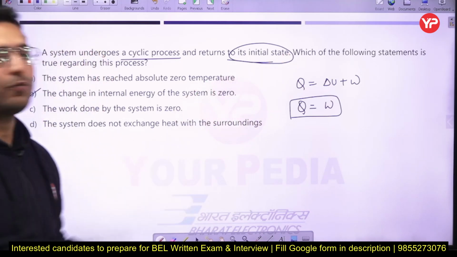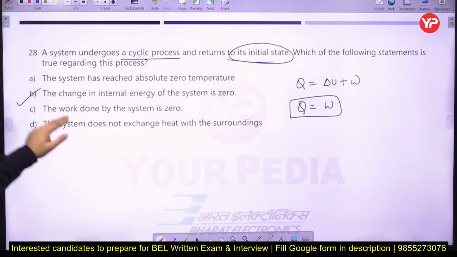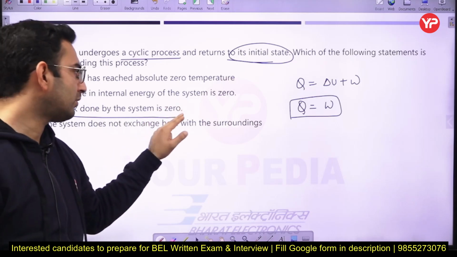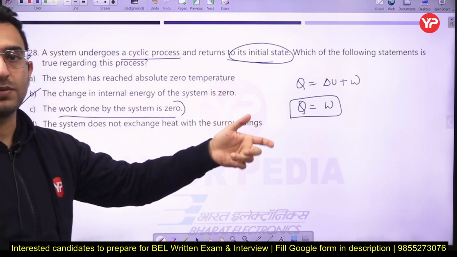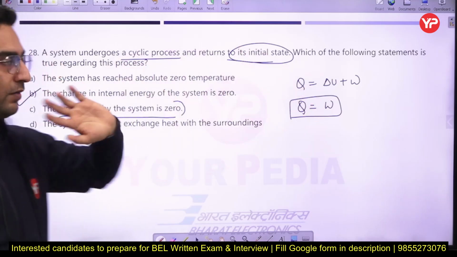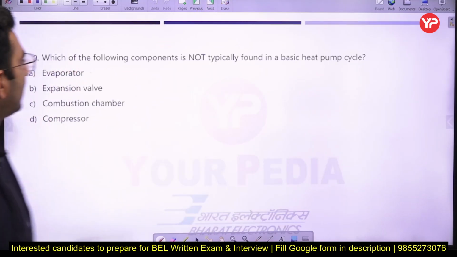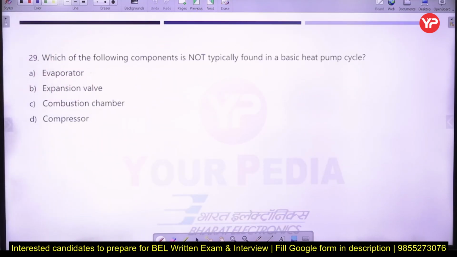The internal energy is a point function here. The work done by the system is 0. It is not 0 here because all the heat which is being added into the system is directly going to convert into the work done here. Okay, and vice versa. Next, which of the following components is not typically found in a basic heat pump cycle?